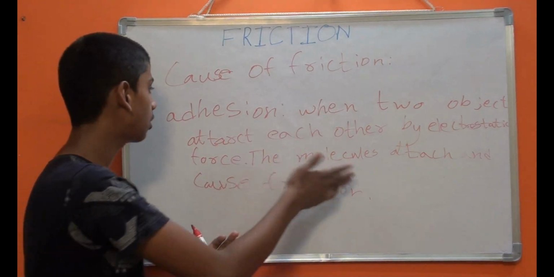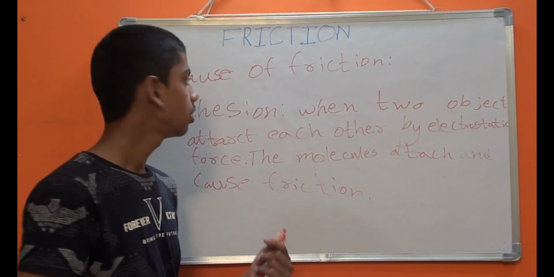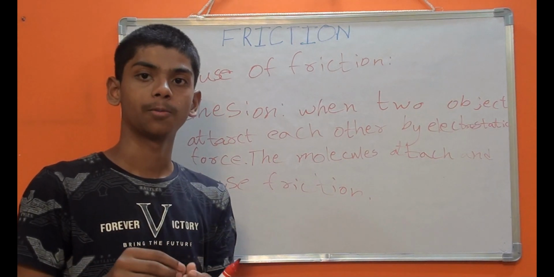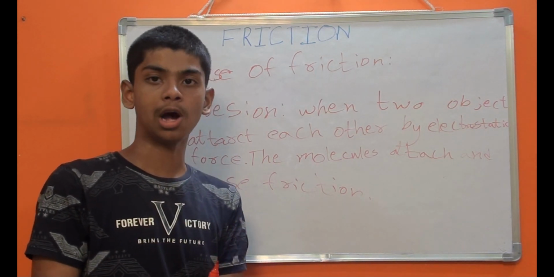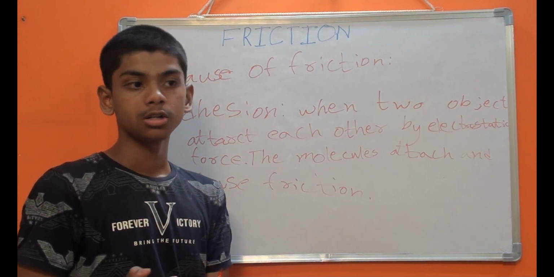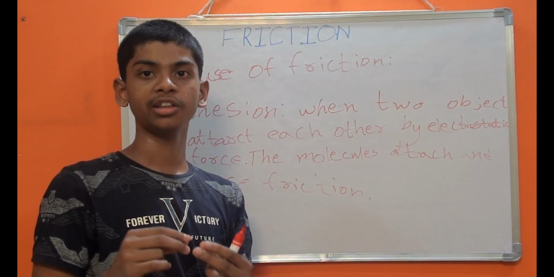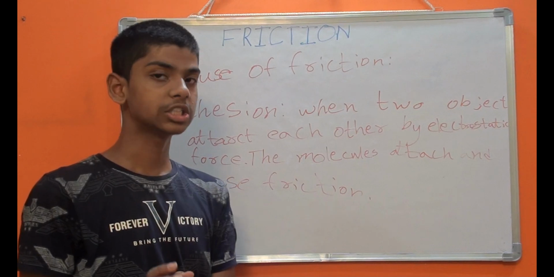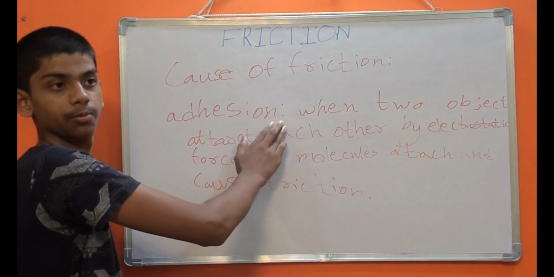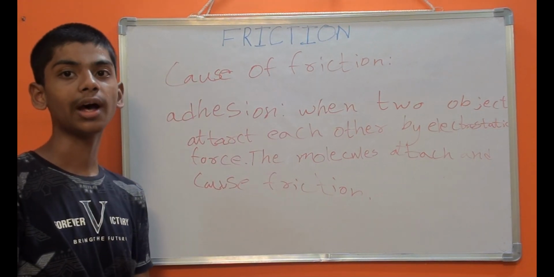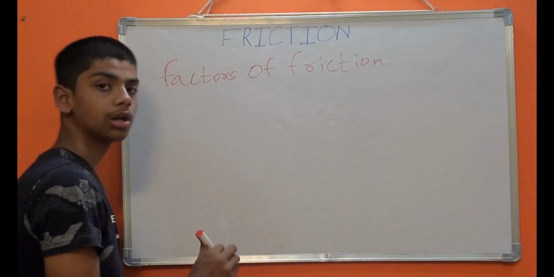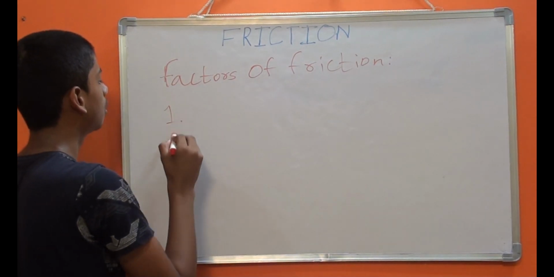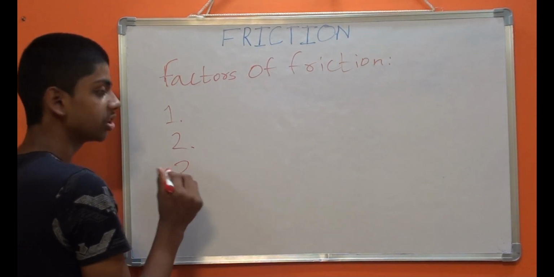Now let's see an example. Take two ice cubes, keep them on each other and press them hard. After 30 seconds, try to detach them. They won't. This is caused due to adhesion. Now let's see our next topic. Friends, now let's see the factors of friction. There are three factors of friction. Let's see about them one by one.